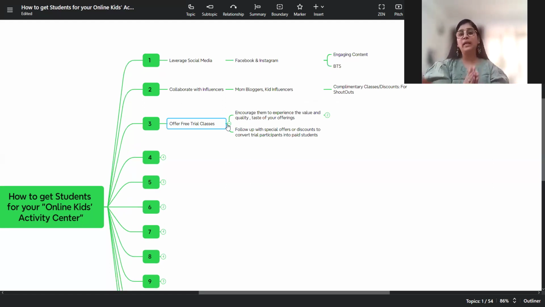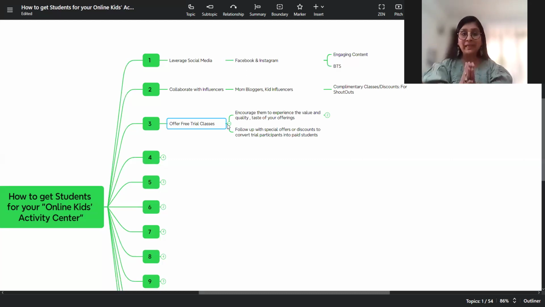Let's say you have a 1 day workshop, or maybe you can have a 2 day workshop. So as in the kids activity center, this is a vacation period going on. So you can start off with any skill as a 2 day complimentary workshop. Come and explore. This is what I teach, and then you can gradually enroll. So how it helps is they get a flavor as to what you do, how you teach them, because everybody has a different methodology of teaching.